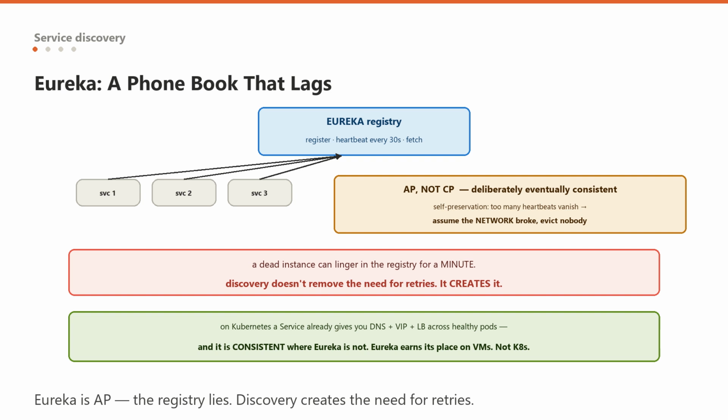It creates it. And the honest question, again, on Kubernetes, a service object already gives you a stable DNS name, a virtual IP, and load balancing across healthy pods, with readiness probes doing the health checking. That is service discovery, built into the platform, and it is strongly consistent where Eureka is not. So if you are on Kubernetes, running Eureka is usually running a second, worse discovery system beside the one you already have. Eureka earns its place on VMs, on ECS without Service Connect, or in a hybrid state. Not on plain Kubernetes.